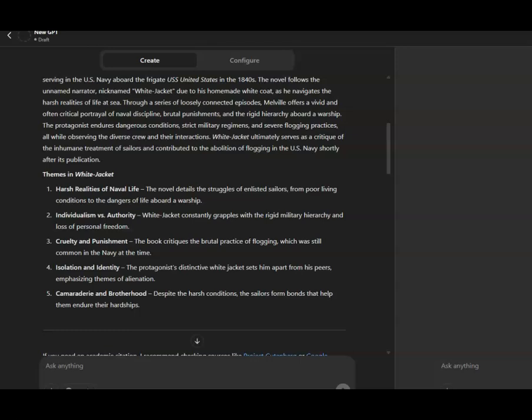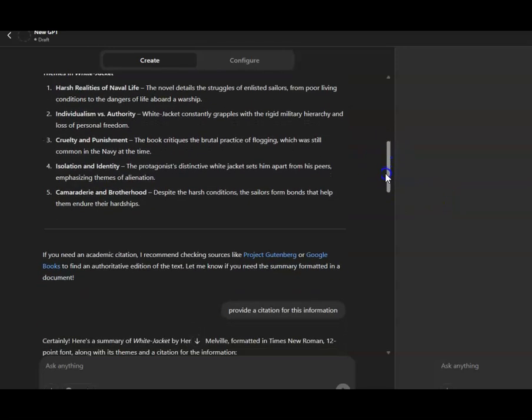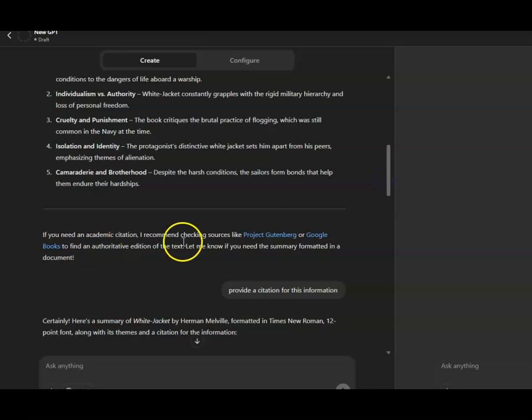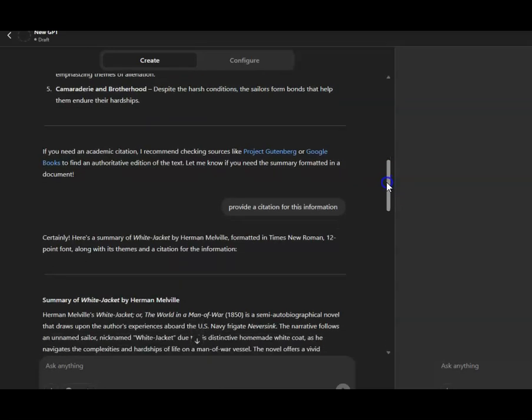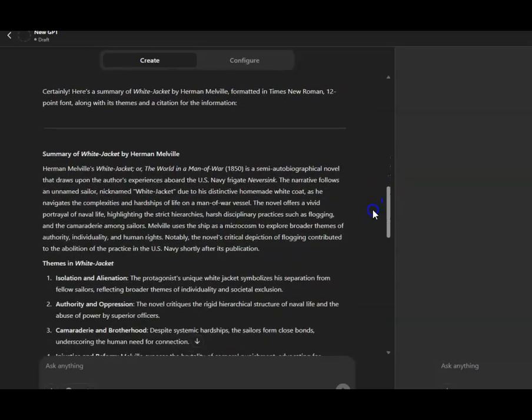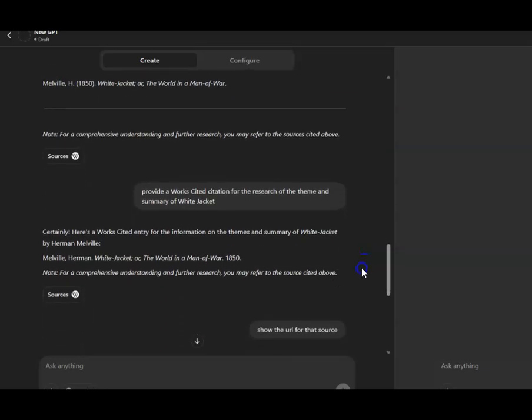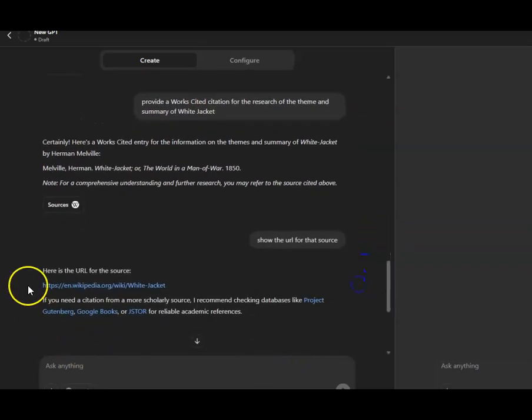Now, depending on the essay, I can pick and choose which themes I want to explore. And I can do that by highlighting that, creating a new ChatGPT, asking GPT if it will find that information. Now, I asked it continually for the citation, and it's giving me Project Gutenberg, Google, so forth. So I keep going and I keep asking it, where are you finding this information? And so it gives me, that's right, Wikipedia, which I suspected.